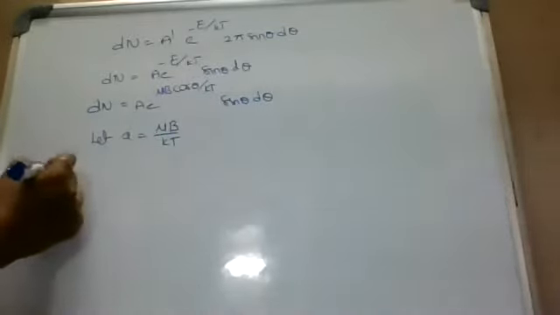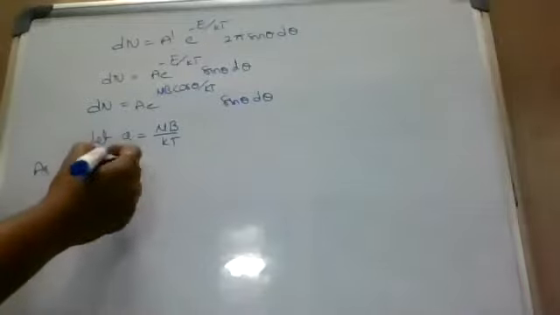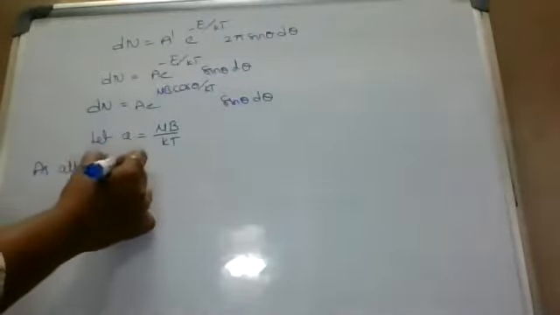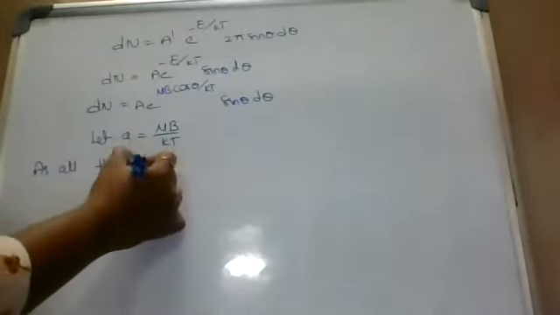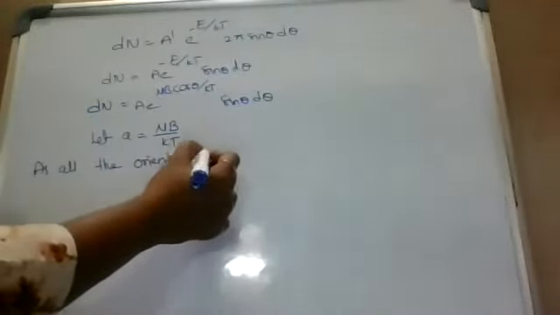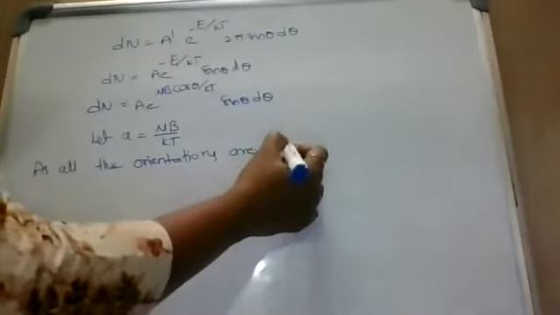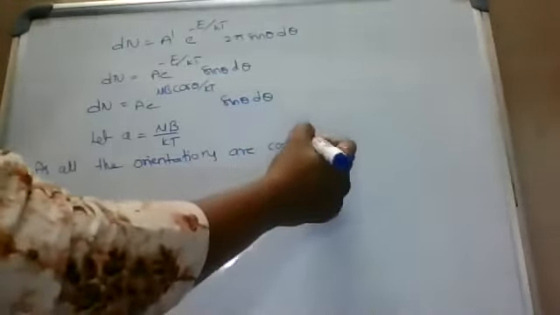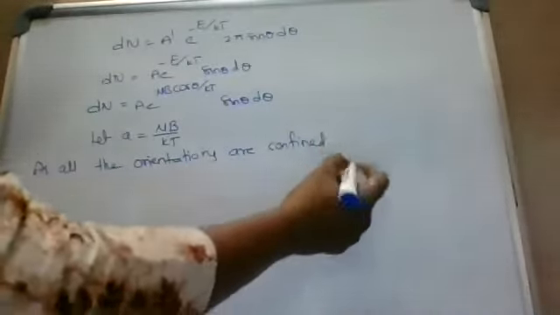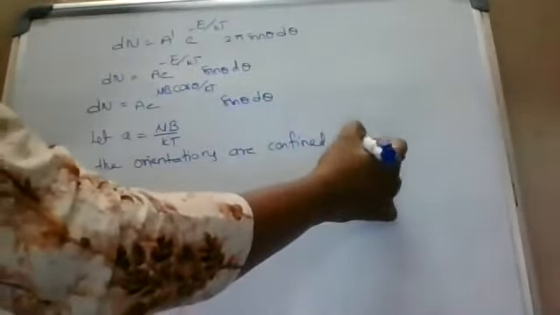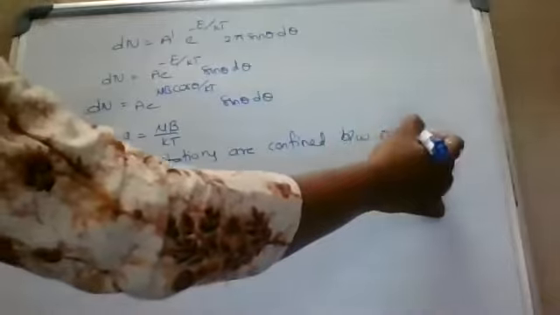as all the orientations are confined between 0 to pi.